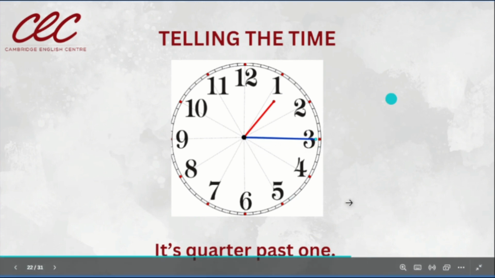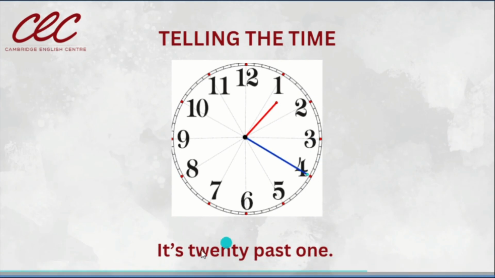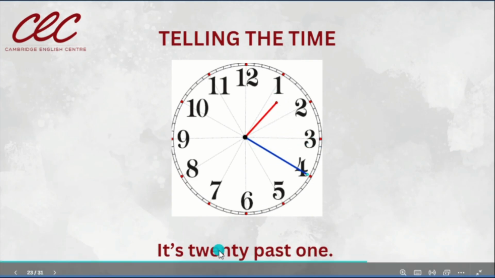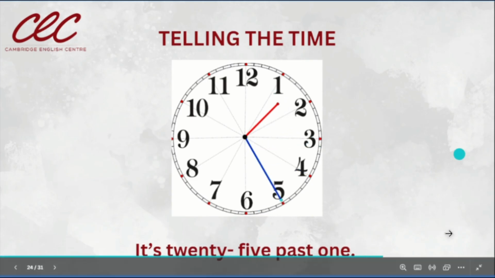Let's continue. Now, a quarter of the full time. It's quarter past 1. It's 20 past 1. 20 minutes. Pasada las 1, 20 minutes.